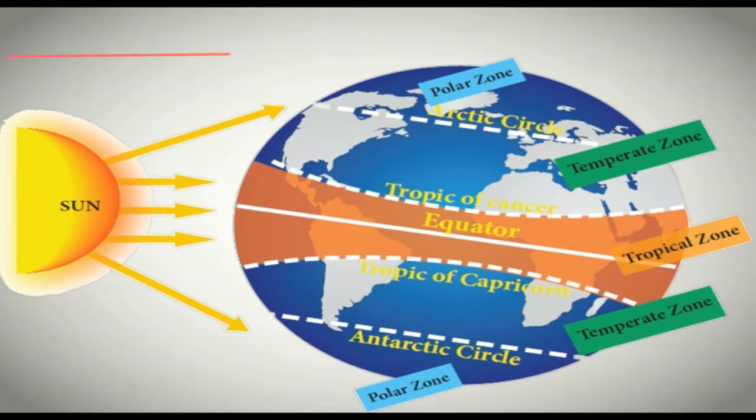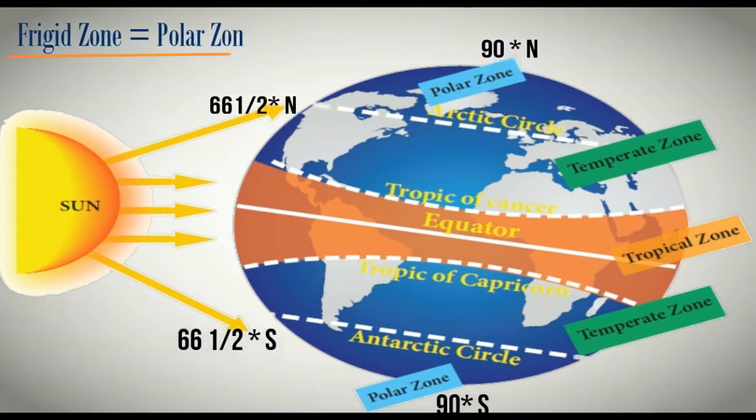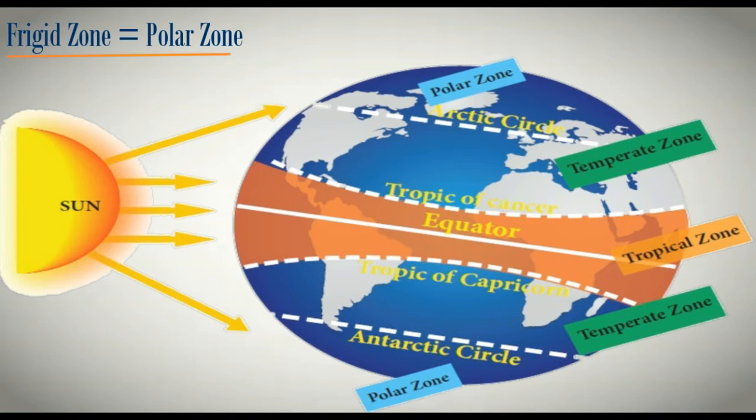Then the next area you see, the top one and the bottom one, this and their area ranging from 66.5 degree to 90 degree in north and south direction respectively, and this is known as north frigid zone and south frigid zone. Why is it known as frigid zone? So frigid means, you must remember, that is cold.